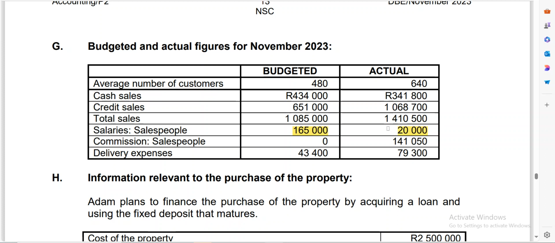You see, now he decided to decrease their fixed salary, and then started to pay them on commission, because you can see that last he was not paying them commission, but is now paying them commission. So what we can say is that he decided to decrease the fixed salary of the employees from 165,000 to 20,000 and paid them on commission, which amounted to 141,050. So when you answer, you can answer something in line with that.